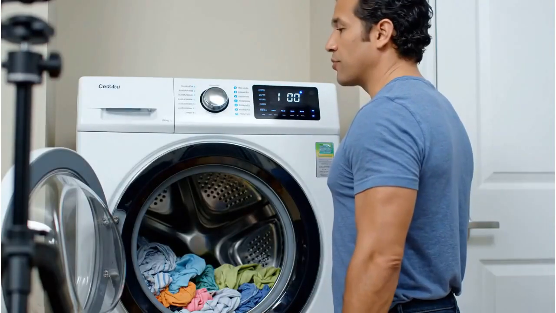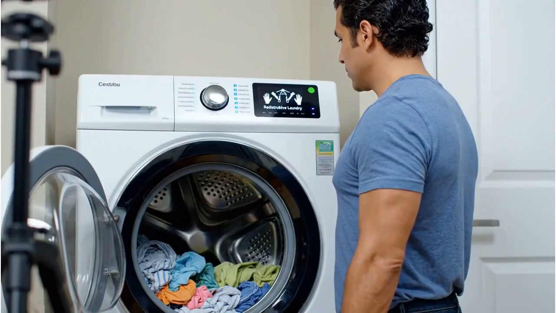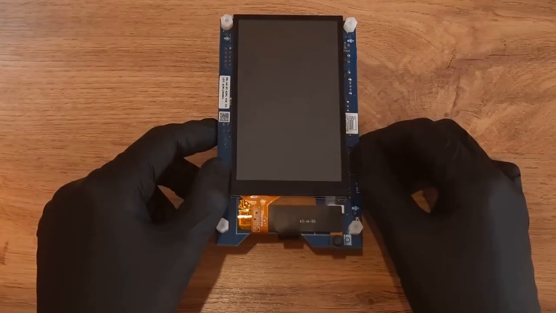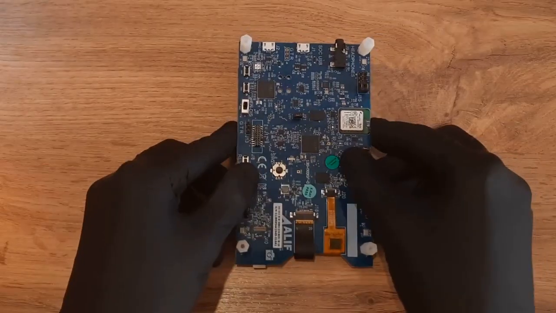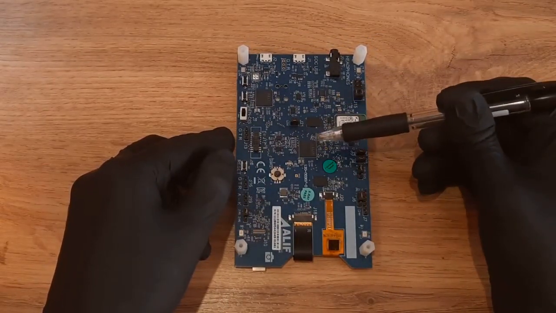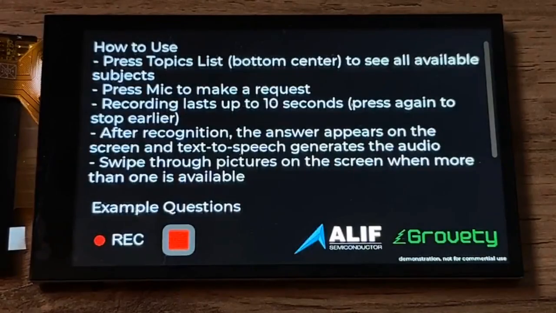Let's see how this works using a washing machine example. For this demo, we use the Alif Ensemble AppKit based on ARM Cortex-M55 CPUs and ARM Ethos U55 NPUs, designed specifically for AI workloads on microcontrollers. The AppKit is powered via USB. External speakers are connected to the board's audio output. The microphone is built in.